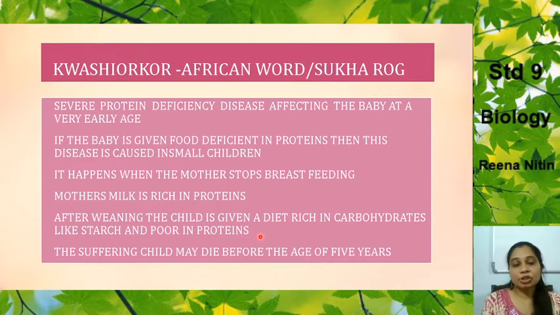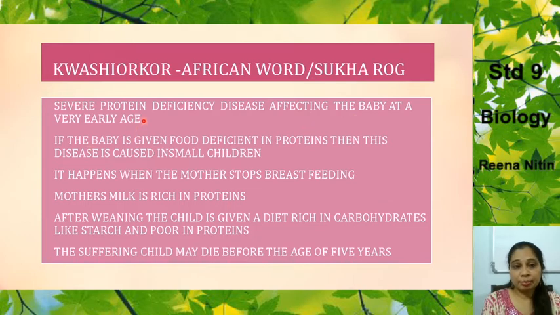Now this kwashiorkor is mainly found in parts of Africa. So this word kwashiorkor is essentially an African word. In India it is also known as sukha rog. It is found in interior parts of Maharashtra, Madhya Pradesh, etc. Now, why is this caused? It is caused by severe protein deficiency affecting the baby at a very early age.